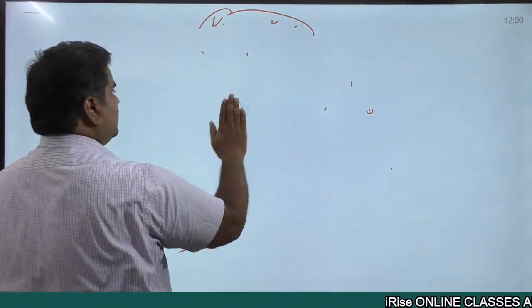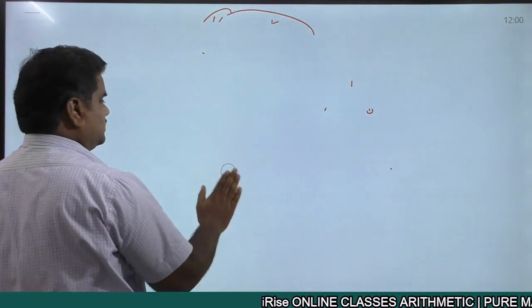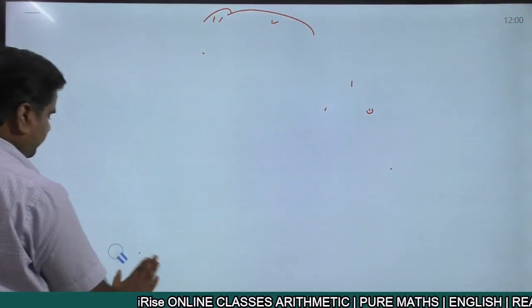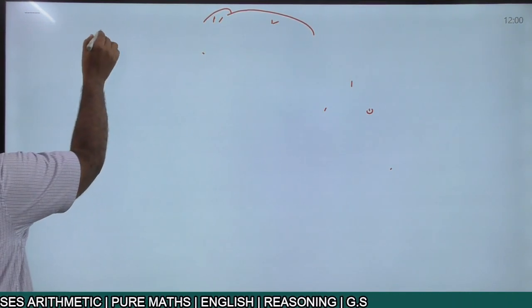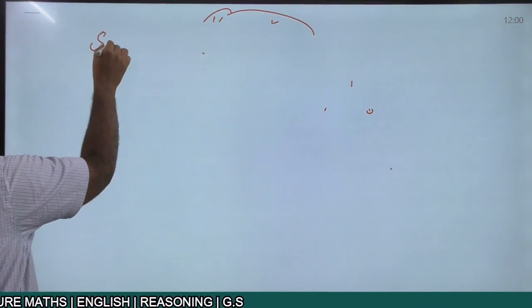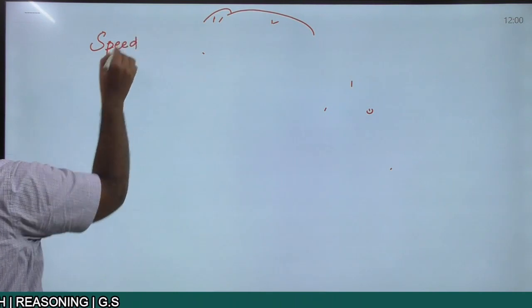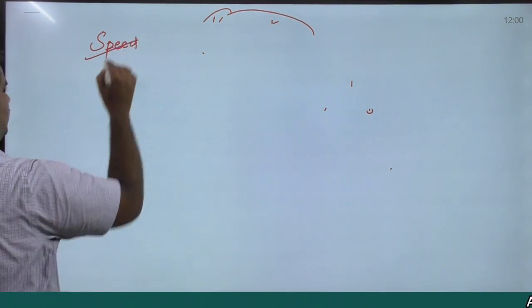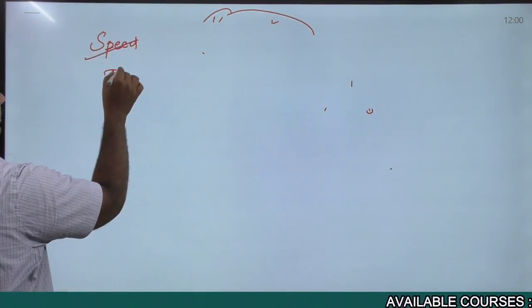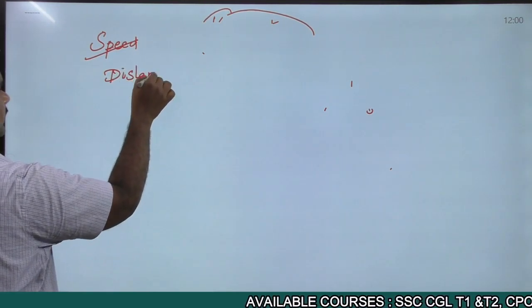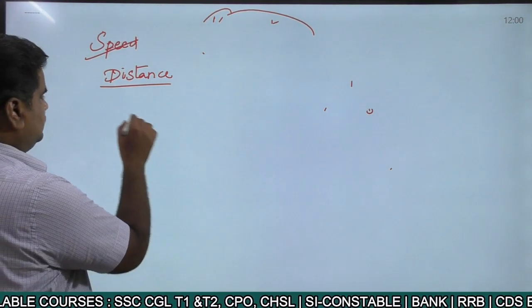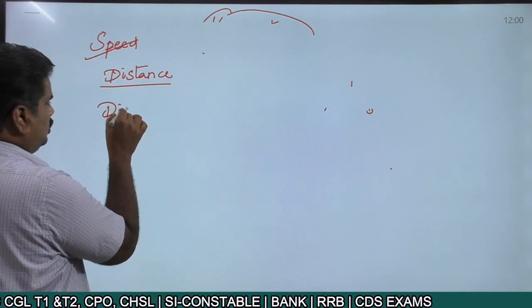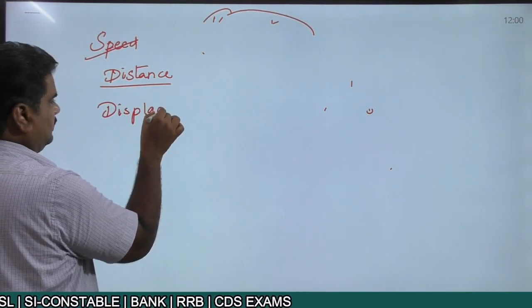Right. Now, in the case of kinematics, the first and foremost thing that we need to discuss is the basic things. First, we'll talk about what is distance and then what is displacement. We'll talk about distance as well as displacement, two physical quantities.